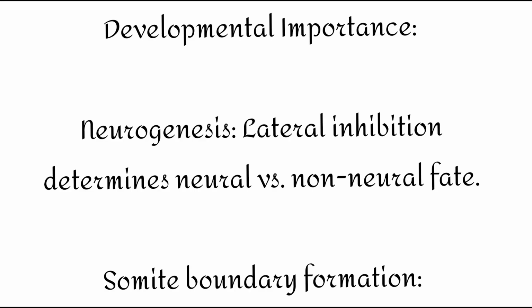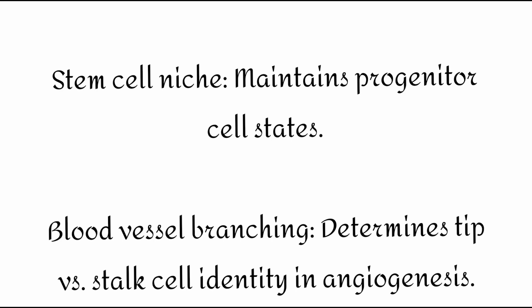So there is some developmental importance and pathogenic implications of the Notch signaling pathway. In developmental importance, it helps in the stem cell niche, blood vessel branching, and neurogenesis.